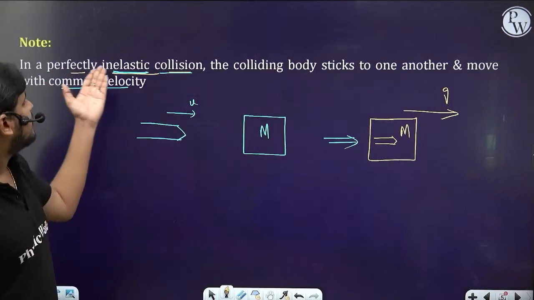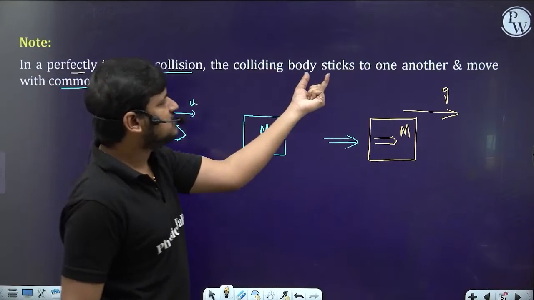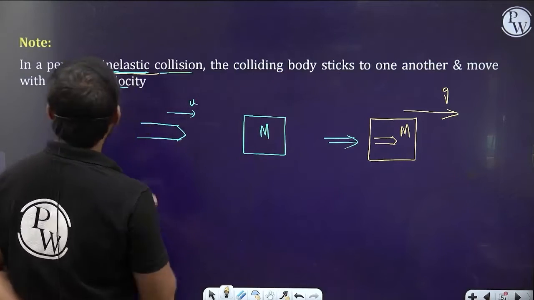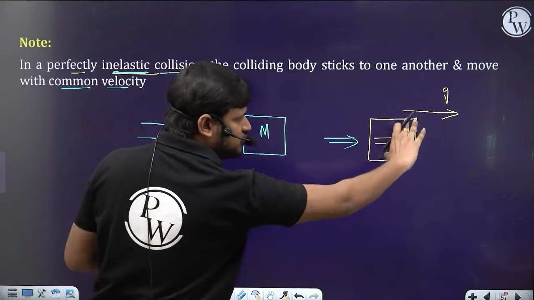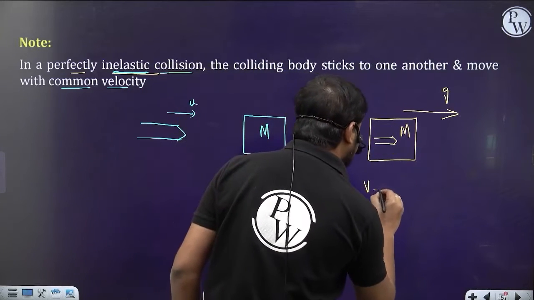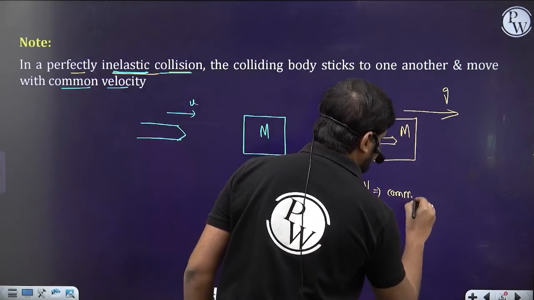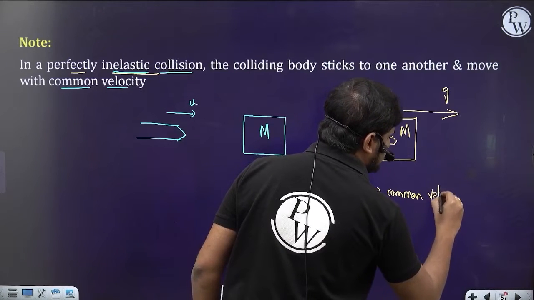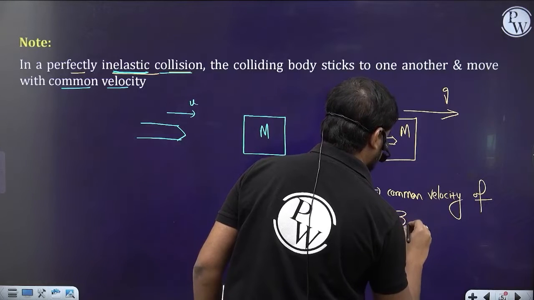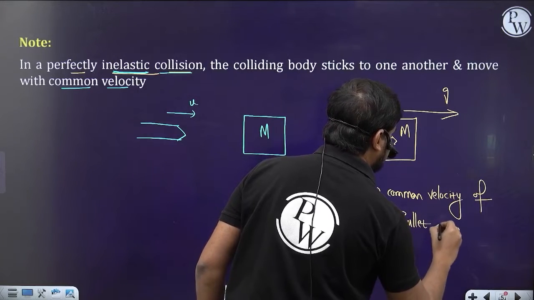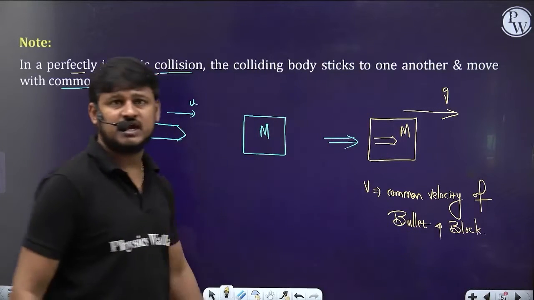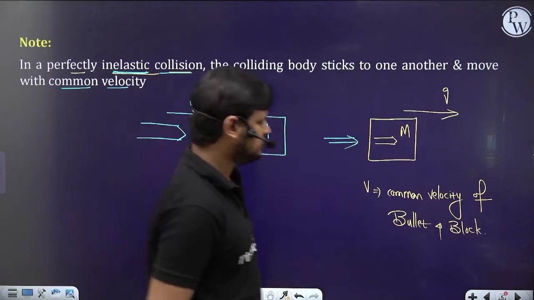See here, in a perfectly inelastic collision, the colliding body sticks to another one and moves with a common velocity. Now these two will move with the same common velocity v. So v is the common velocity of the bullet and block. Clear? Understood guys? Everyone? Chalo, let's move further.